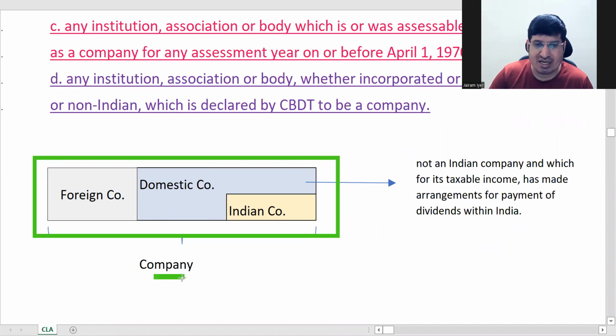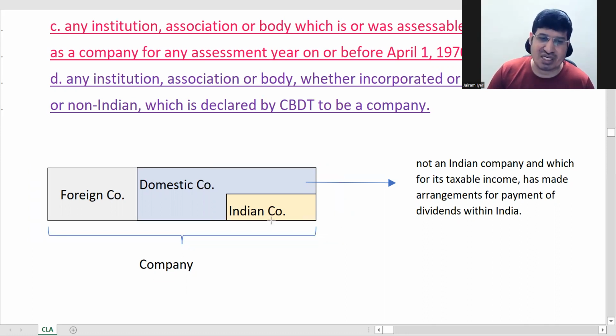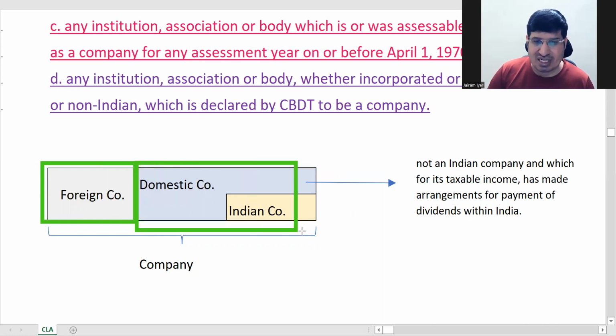What I have highlighted in green, the whole thing, is company. Now what is an Indian company, what is a foreign company, that we have to see. So this is a foreign company, basically incorporated in a foreign country. Now this part is said to be a domestic company. We will see the explanation down.